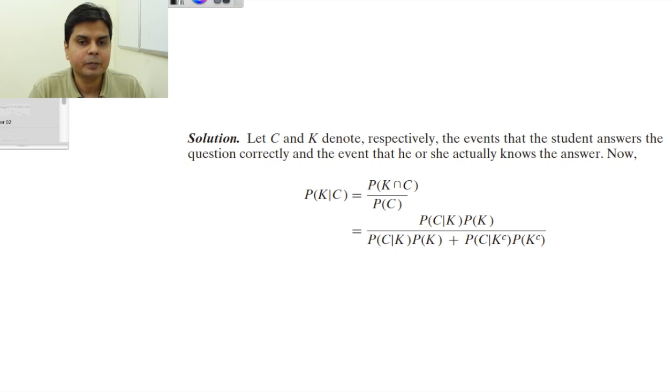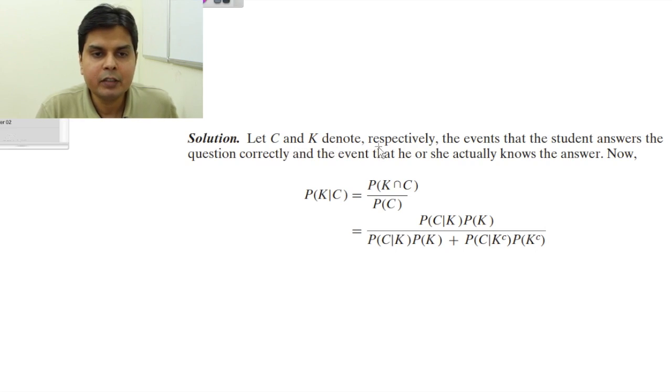So let's solve it. Let C and K denote respectively the events that the student answered the question correctly, as I showed in the last slide, and that he or she actually knows the answer. So basically I have to find the probability of K intersection C divided by the probability of C. C is that he answers the question correctly, and K is that he knows the answer.